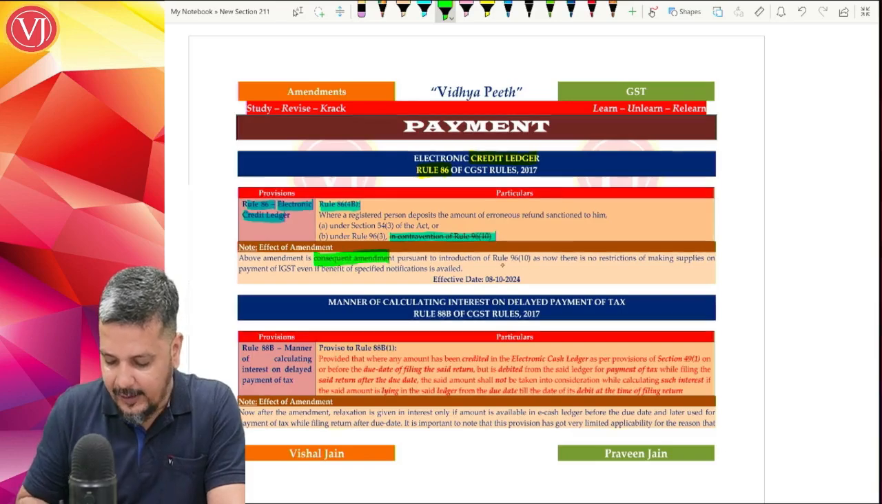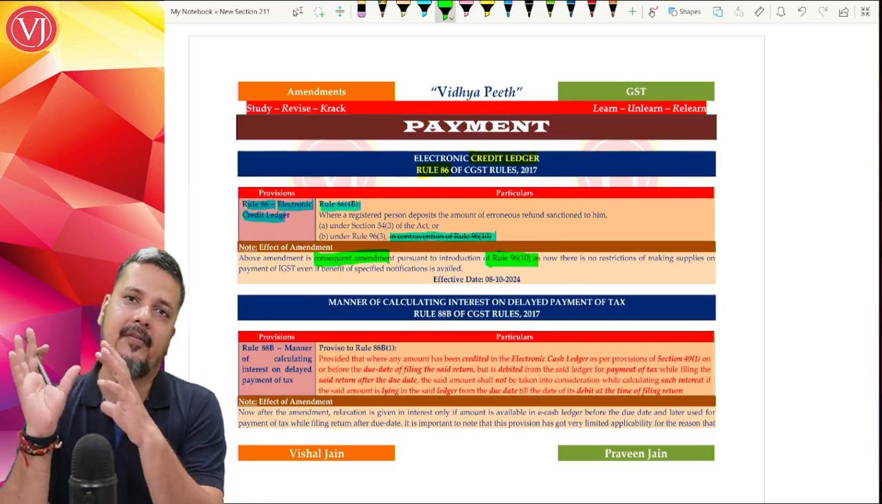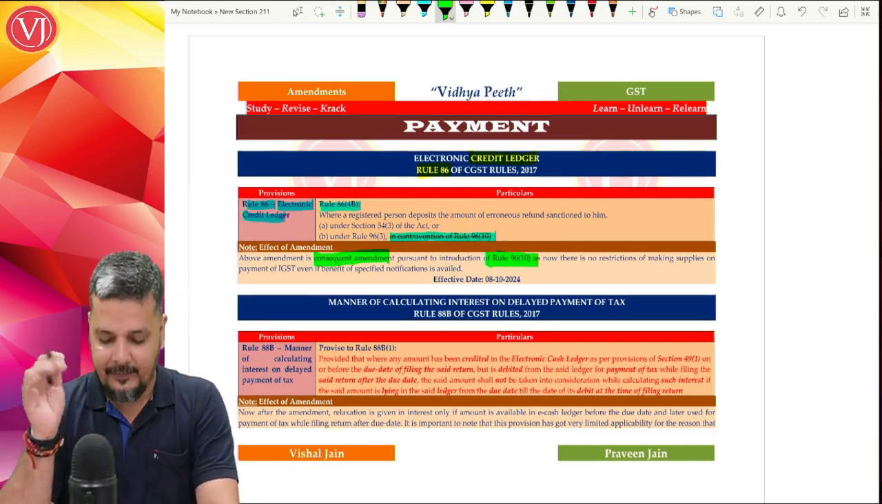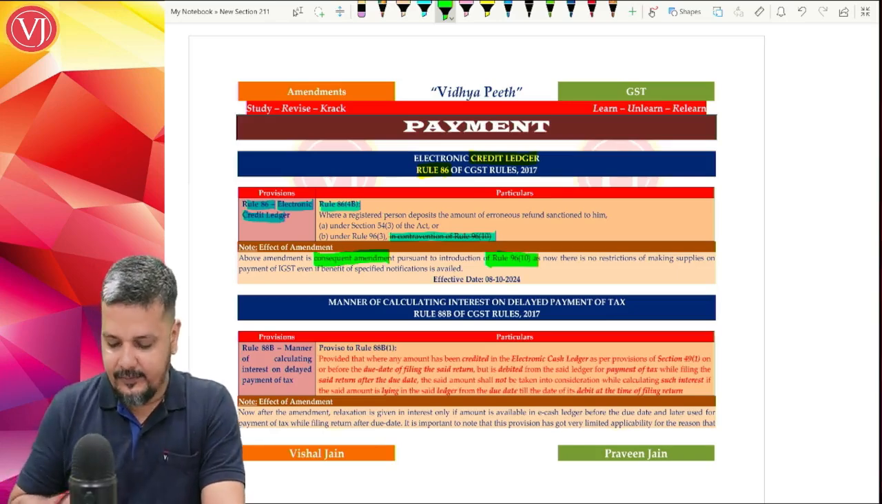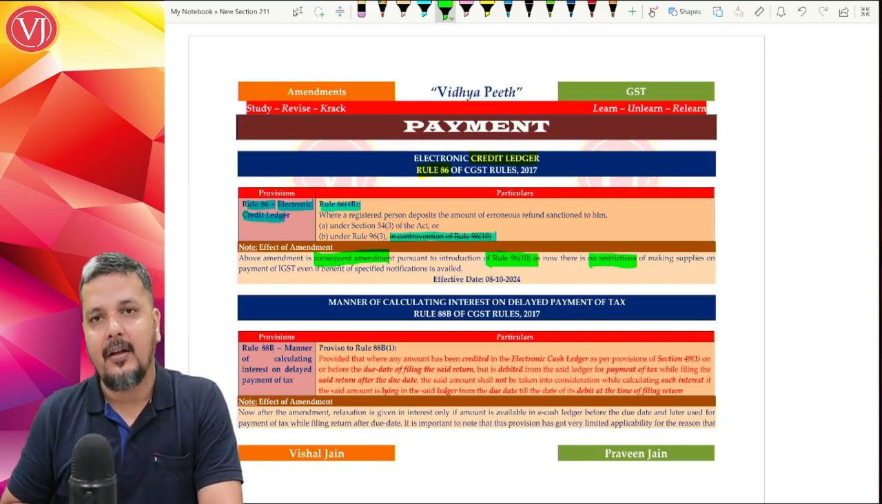Now that Rule 96(10), there is no such restriction, which we'll be discussing in detail in your refund chapter. Because of that amendment in Rule 96 sub Rule 10, here this particular impact is there. Because there is no such restriction which is there now in Rule 96(10). Previously there was a restriction.